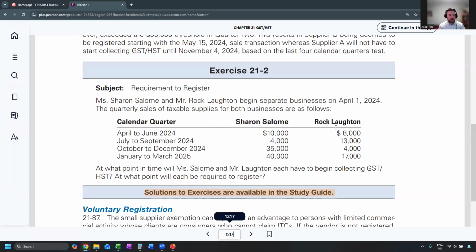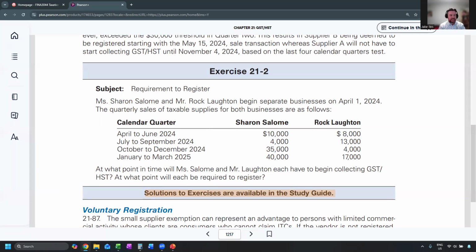Rock was a little slower with his growth. It was 8,000, then 13,000, then 4,000, then 17,000. So for Rock, we can't see outright whether or not he's hit that $30,000 threshold, so we'll keep track of that. But for Sharon, we can see she hit $30,000 in one quarter. She's got to register. But when does Miss Salome and Mr. Loughton each have to begin collecting sales tax, at which point will they be required to register?